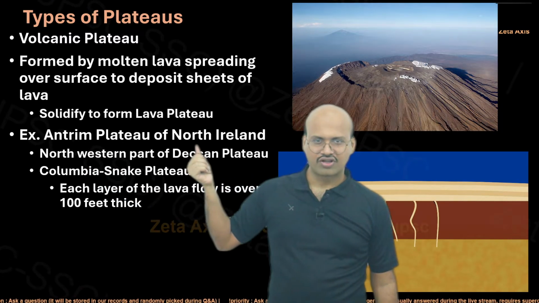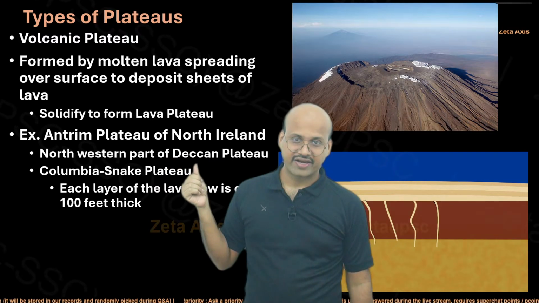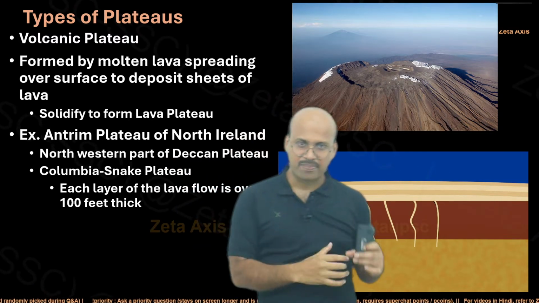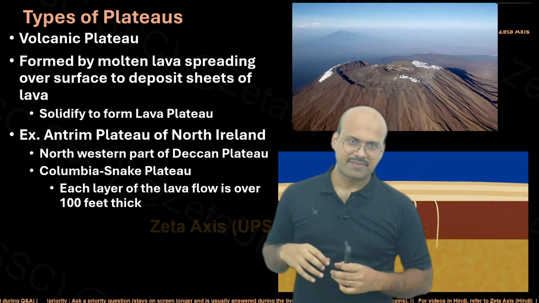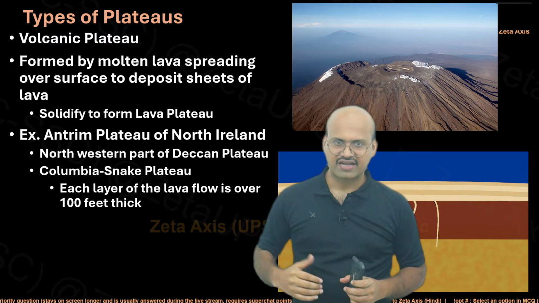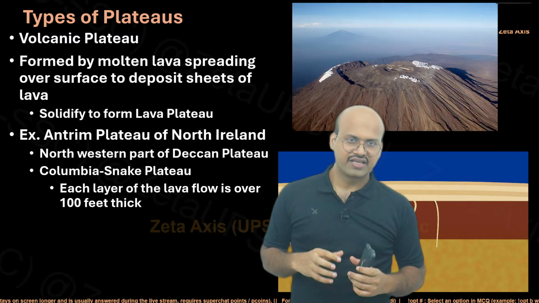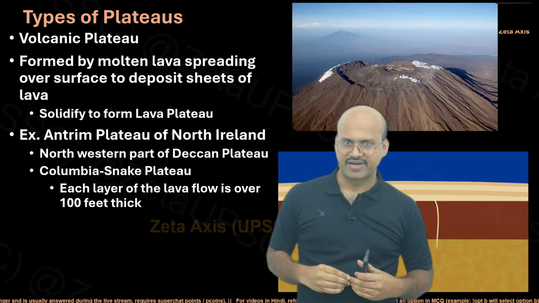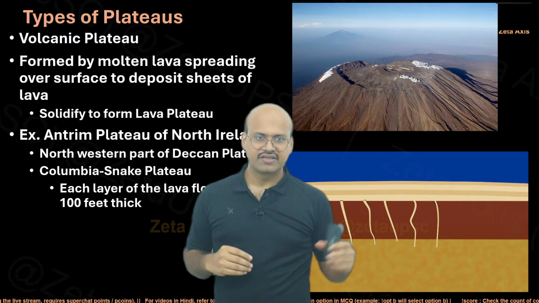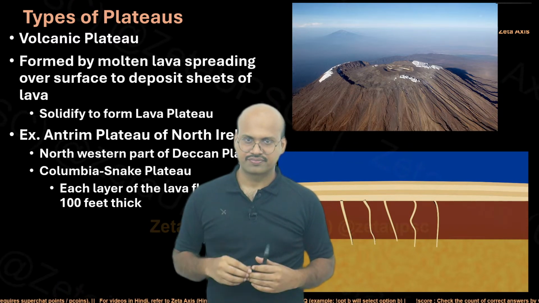Antrim Plateau of Northern Ireland is an example, and so is the northwestern part of the Deccan Plateau, that is the Deccan Traps. So remember, Deccan Traps are a smaller part of the Deccan Plateau. Deccan Traps are mainly found in Maharashtra and adjoining regions like Madhya Pradesh and Karnataka, but mainly concentrated in the Maharashtra region of the Deccan Plateau. So the Deccan Traps are an example of the flood basaltic type of plateau.